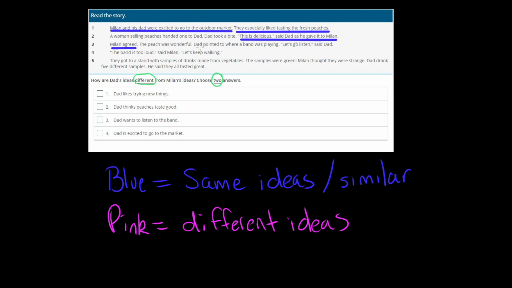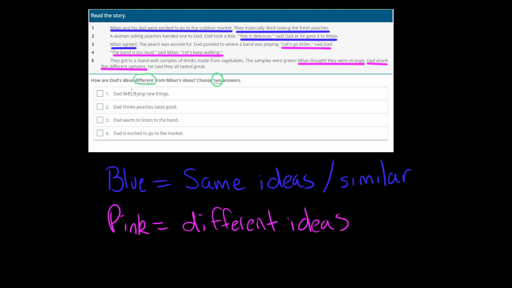The peach was wonderful. Dad pointed to where a band was playing. "Let's go listen," said Dad. "The band is too loud," said Milan. "Let's keep walking." So Dad wants to go listen to the band, but Milan says let's keep walking because they're too loud. They go to a stand with samples of drinks made from vegetables. The samples were green. Milan thought they were strange. Dad drank 5 different samples. He said they tasted great. So Dad drank the drinks made from vegetables, but Milan did not because he thinks they're strange.